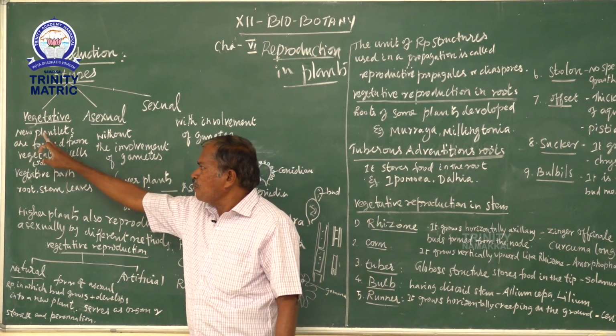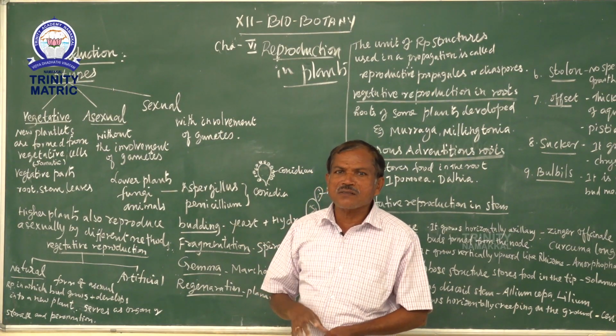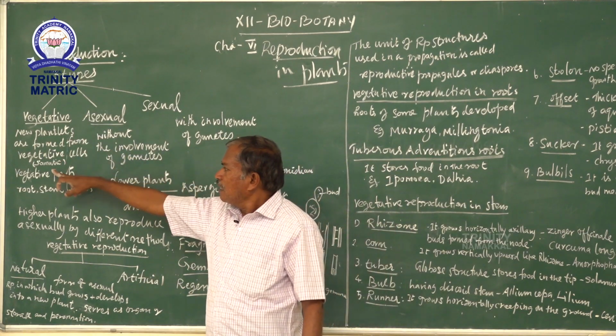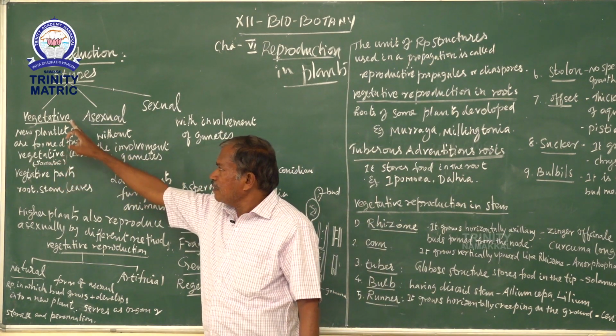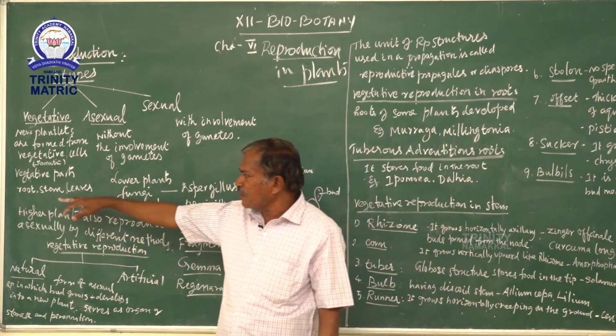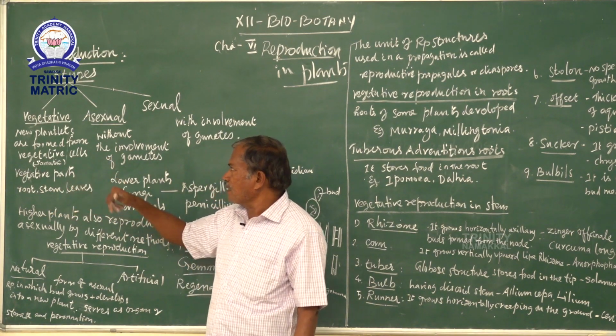New plantlets are formed from vegetative cells, or somatic cells. The vegetative parts are developed from root, stem and leaves, etc.